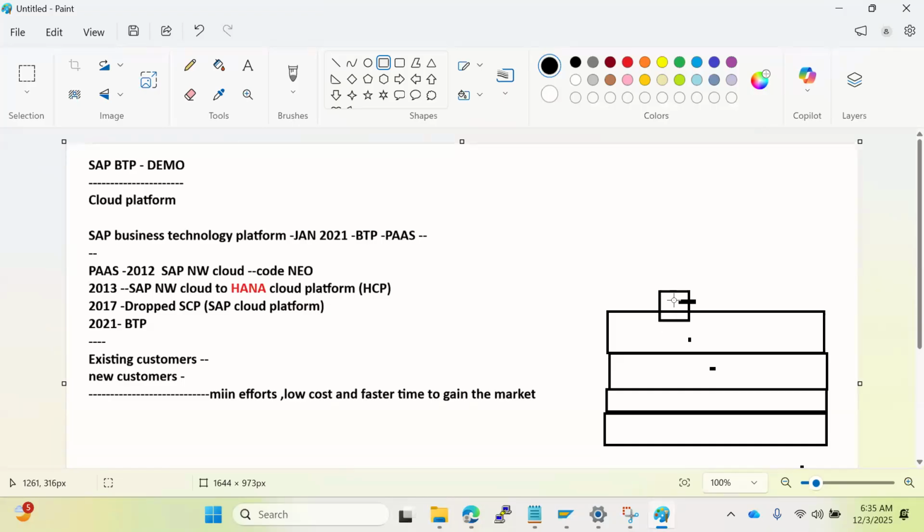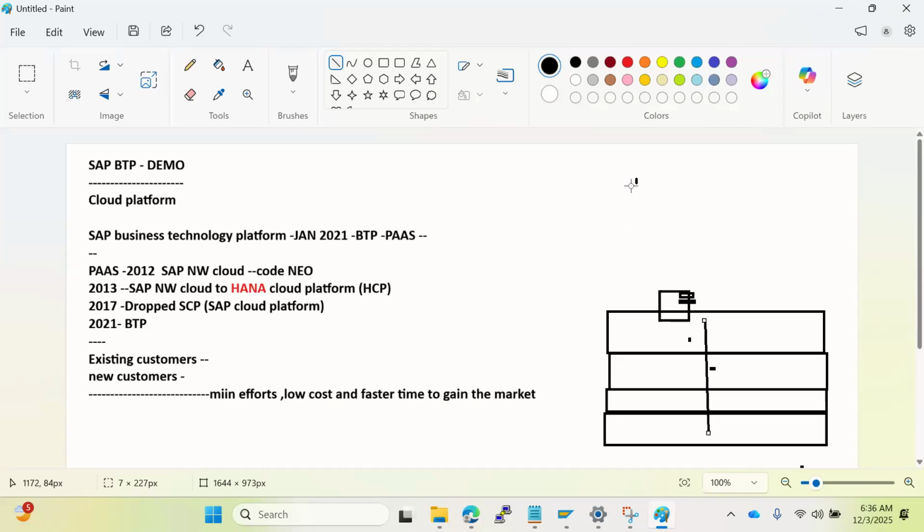So here they don't prefer to spend more money on things like landscape setup, system installation, configurations, and maintenance, right? To avoid this kind of thing, SAP BTP is providing each and everything. There is a replacement on the BTP side. They are providing the ADS service in the BTP, so we can simply pick up the ADS service. We can concentrate on the business logic instead of the technical setup and everything.